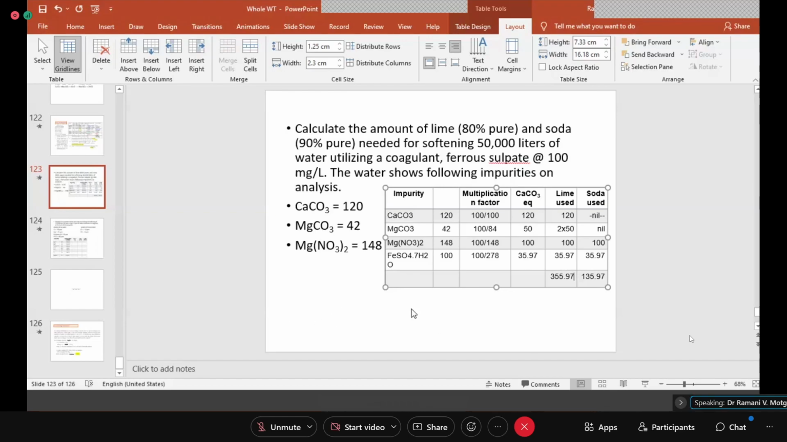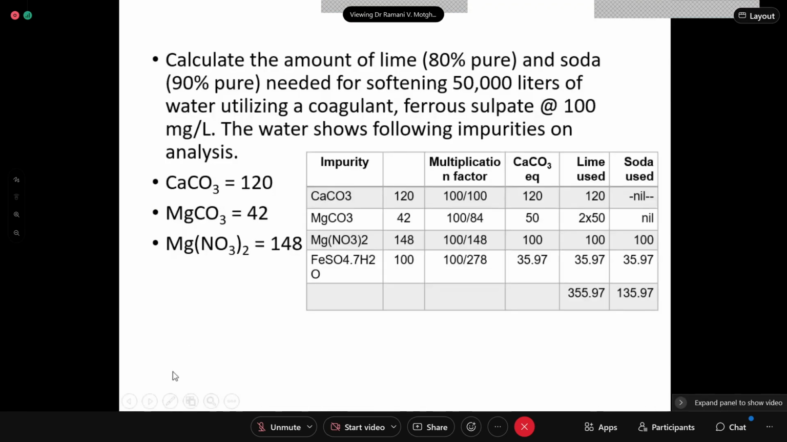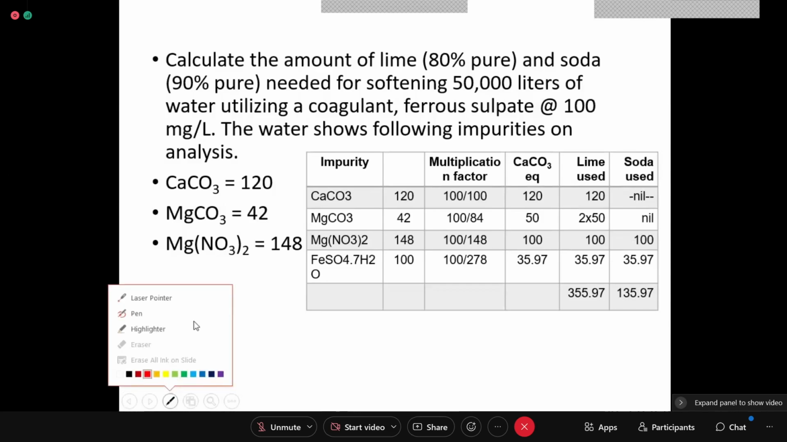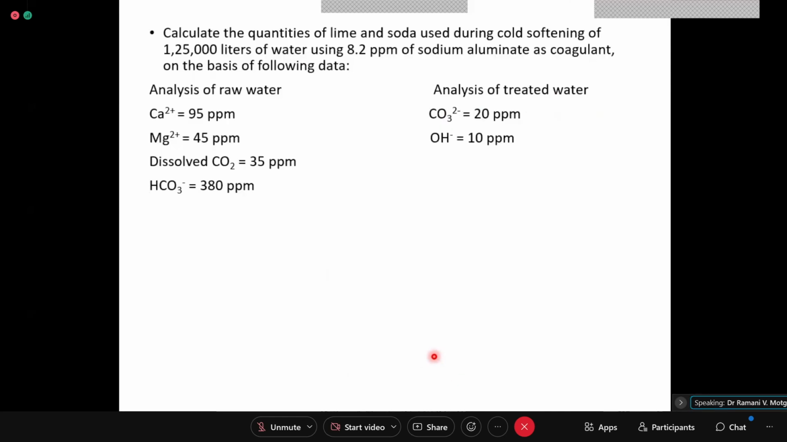Okay, equations you know. If the impurities are given here, it's fine. The lime soda formulas you write, the purity factor you write, the number of liters, and get the quantities of lime and soda used for softening of such water. Okay. Then this type of numerical we had not solved.